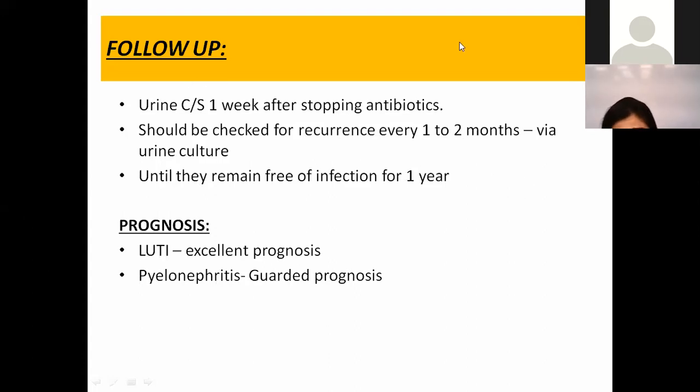And if a patient comes to you and is having recurrent urinary infection, you need to evaluate the reason behind that. The prognosis is that lower urinary tract infection, which is more of a local issue, has an excellent prognosis. But if a child has pyelonephritis, it's a guarded prognosis in the sense that if a child develops pyelonephritis only once, there's a chance that the prognosis is excellent. But if a child is having repeated pyelonephritis, your treatment, your management, your patient's response, everything is going to guard the prognosis. So the prognosis is guarded with that.